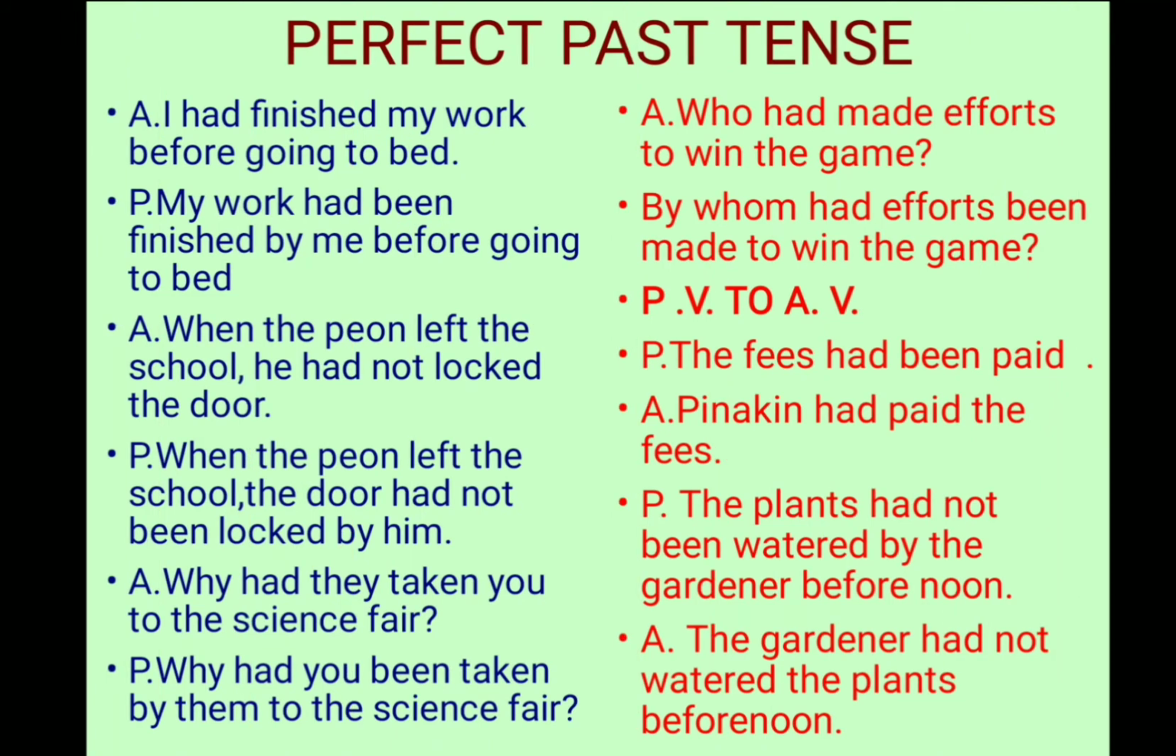Now friends, here are some examples for perfect past tense. As we have learned before, in perfect past tense only one helping verb is there, that is had. So in passive we have to use had been. Let's see the examples. I had finished my work before going to bed. So my work is the object used in the beginning. My work had been finished by me before going to bed.